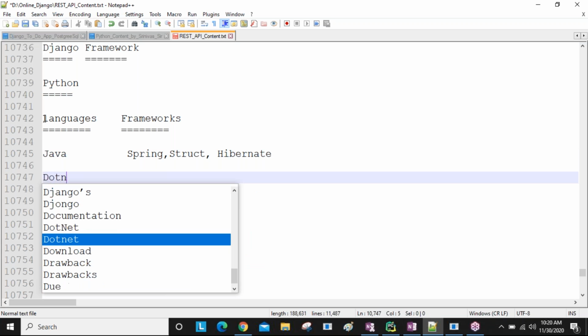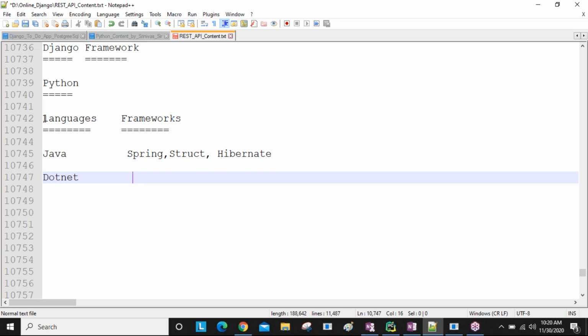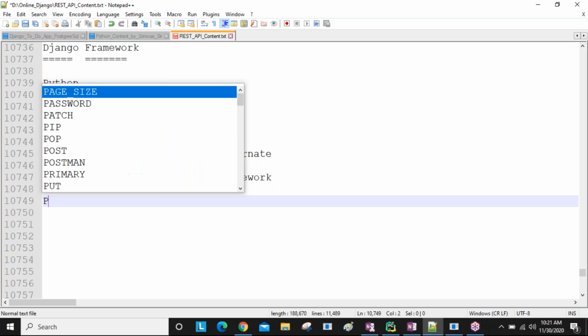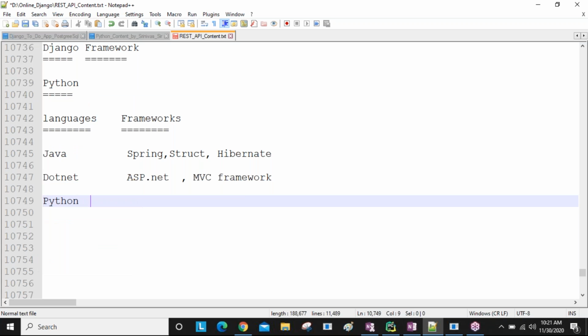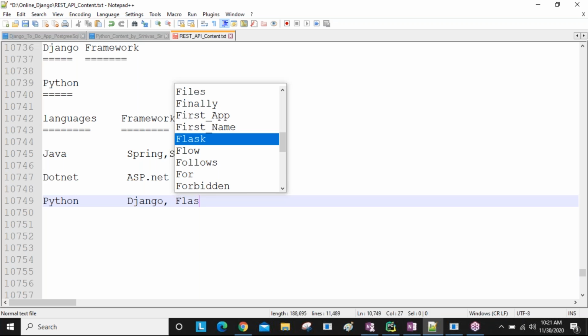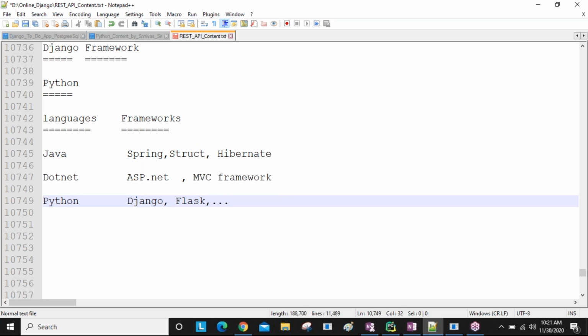If you are taking .NET, .NET is a language. Here ASP.NET is there, and the MVC framework is there, guys. Same like Python is also one language, nowadays a more popular language, guys. Python is also one of the famous languages. On the Python side we have frameworks like the Django framework, and then the Flask framework, guys. A number of things are there.